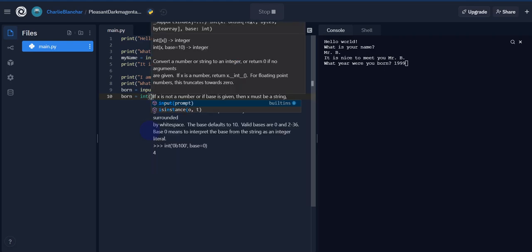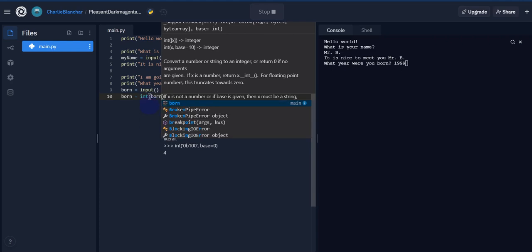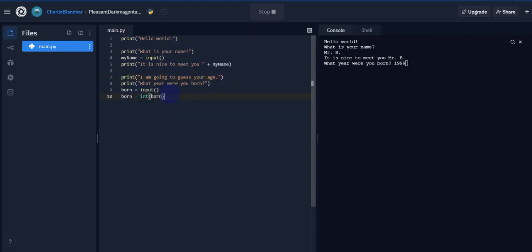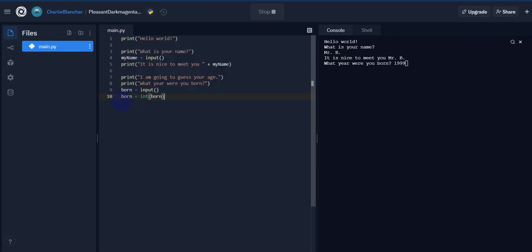And then inside of here, I'm going to put down born again. So what I'm saying is, and this sounds a little bit weird, but the variable born is an integer and it's born. Okay, so it's kind of repetitive, but that's what's going on. That's what works.